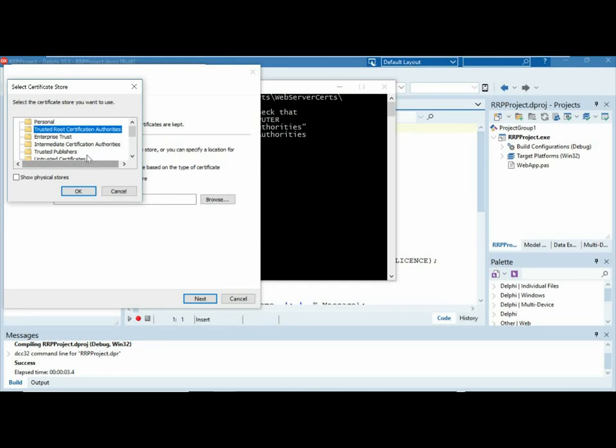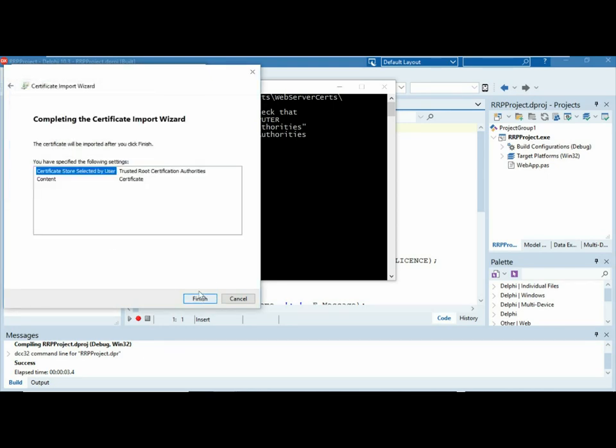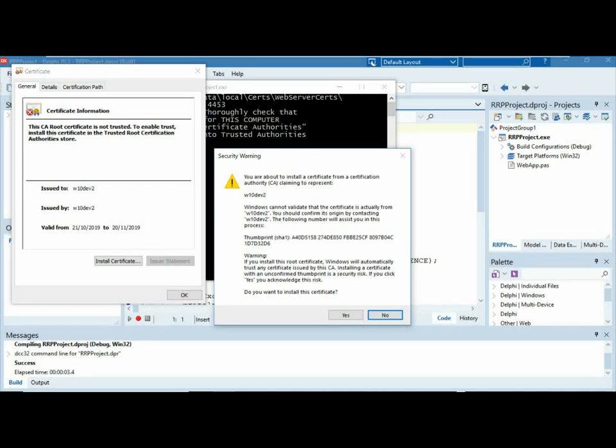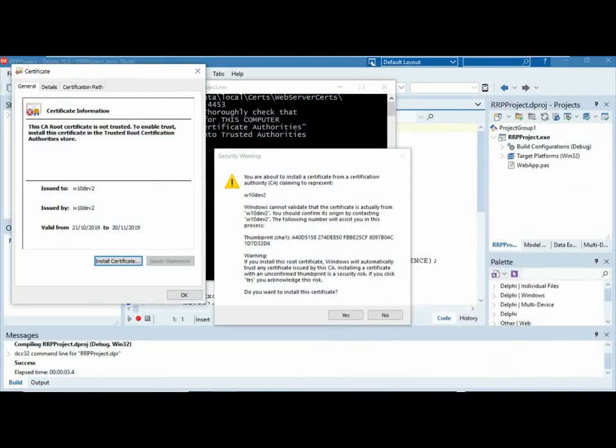Now, as I say, that's normally a bad thing to do. You don't just stick certificates in there, but because we're creating it for the development environments, all of them will do it exactly the same way. So if we say OK to that and next and finish, what I should have done was make sure all my browsers are closed, which I should do, close them.